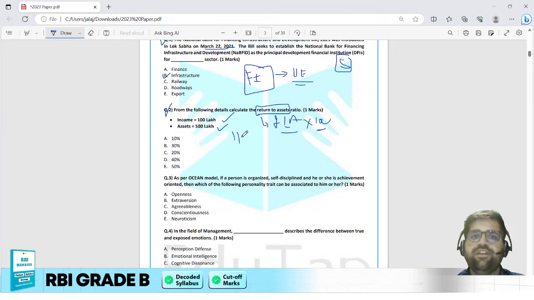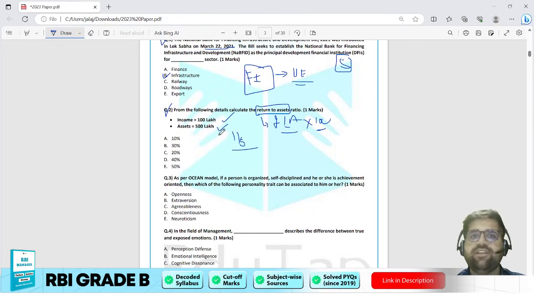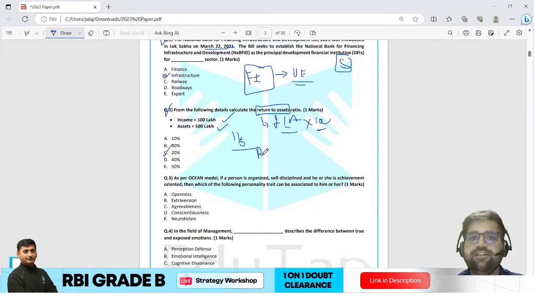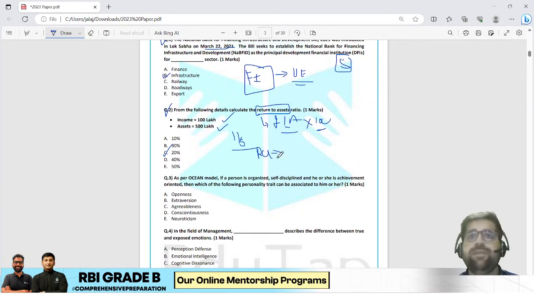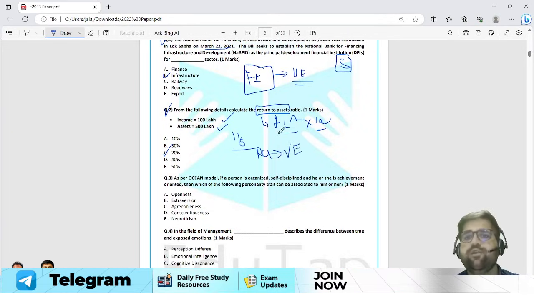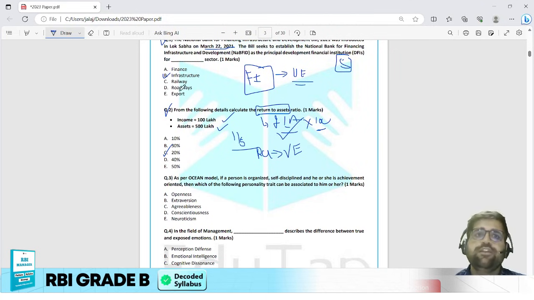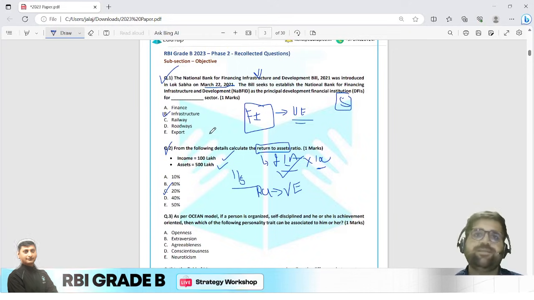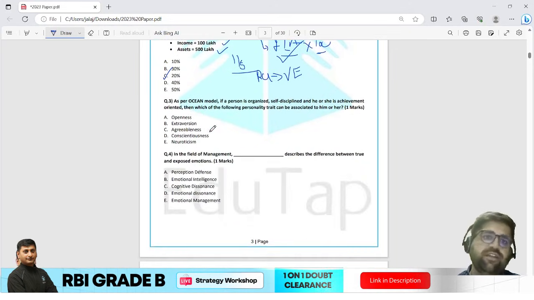So all you need to do is 1 divided by 5, right? Because income is given to you as 100 lakh, these two double zeros will get cancelled out. So 1 by 5 is nothing but 20%. Again, this chapter is ratios, which is a very easy chapter if you do the basic components. This particular question, according to me, is very easy. Even if you just knew the formula, then you could have directly deduced the answer. Okay, so both question 1 and question 2 are very easy according to me. One could have solved them under 20 seconds if their concepts are clear. Okay, coming to question number 3.